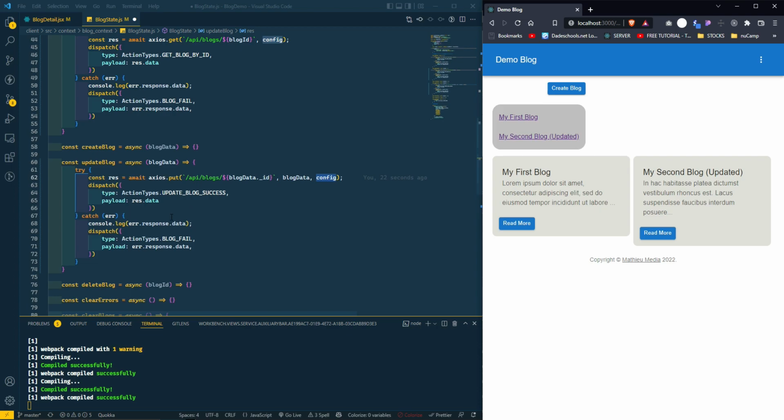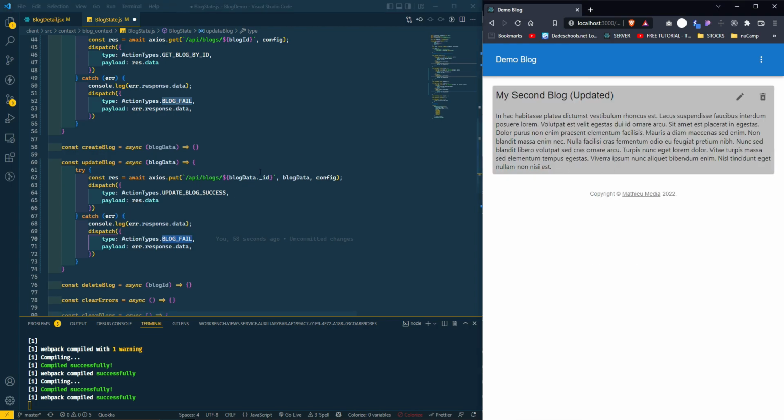So that's why we're sending headers as well. And if for whatever reason we have an error in the update blog, it's gonna send blog fail to our reducer, and we're gonna get our toast, our alert.